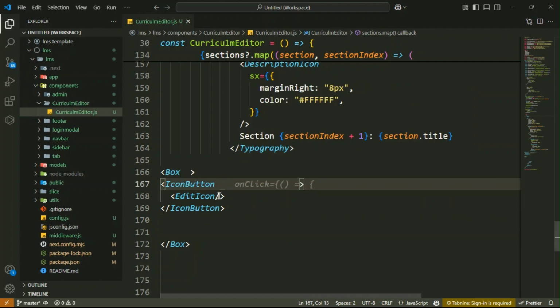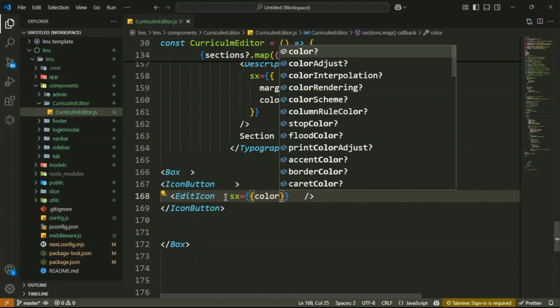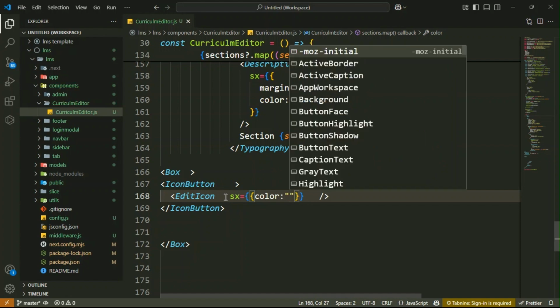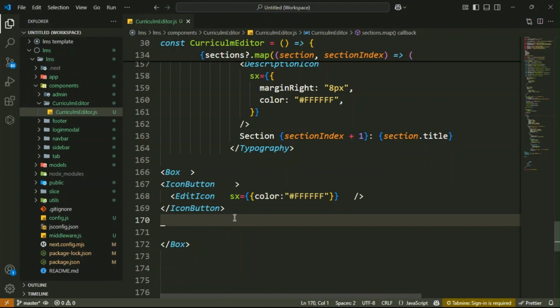So this is your IconButton. Inside it we will add the style, simple, like its color is white. Then sx equals, and inside it you have to set its color, that is hash fff. So here you just write its color.